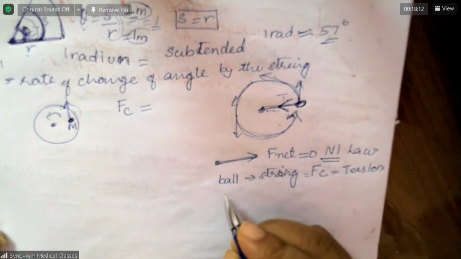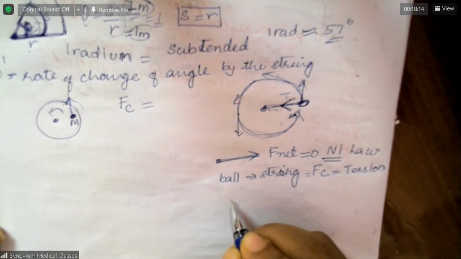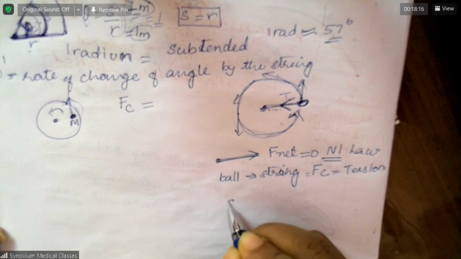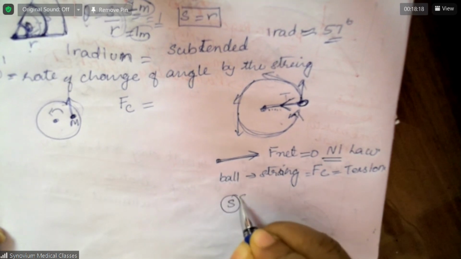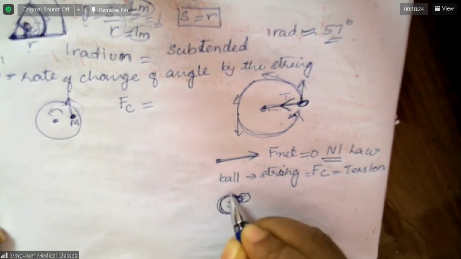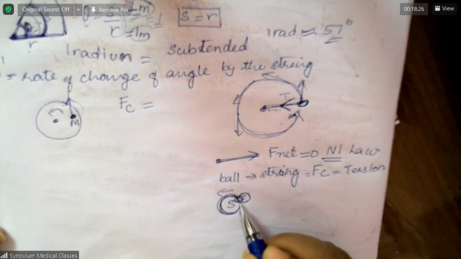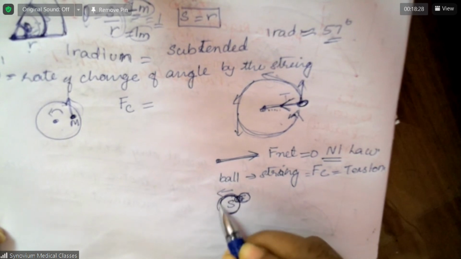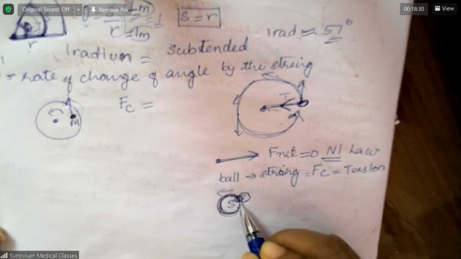Now, another example: this is the sun and this is the earth. The earth is rotating around the sun. Since the earth is also making circular motion, the earth also needs centripetal force.